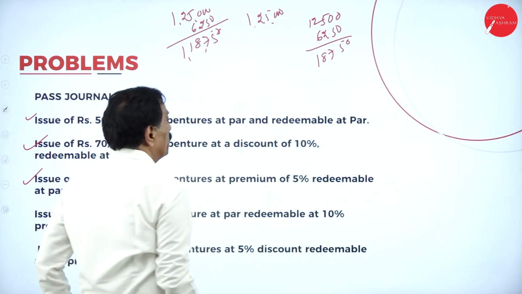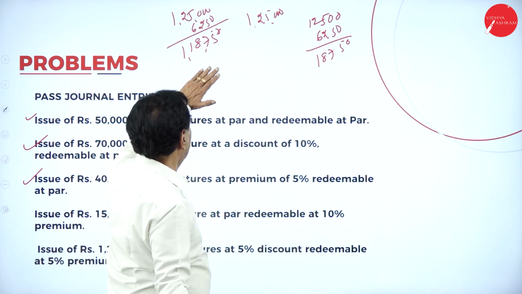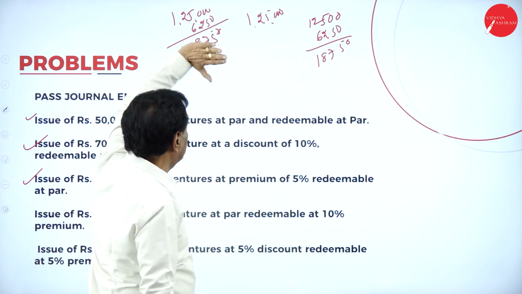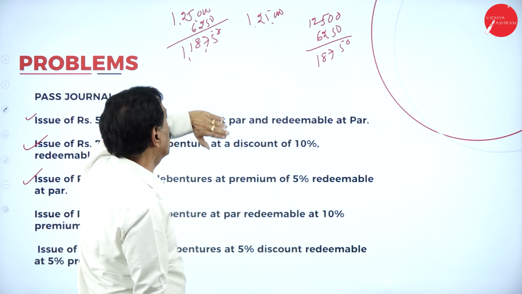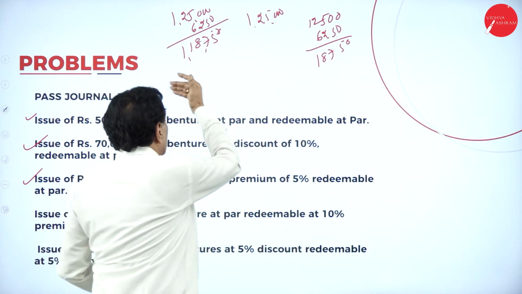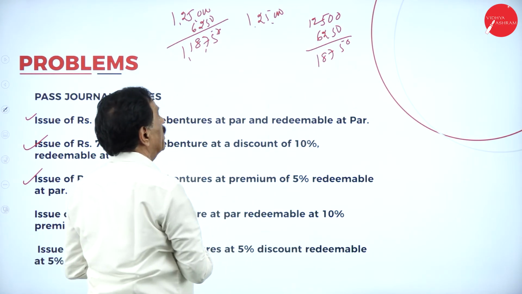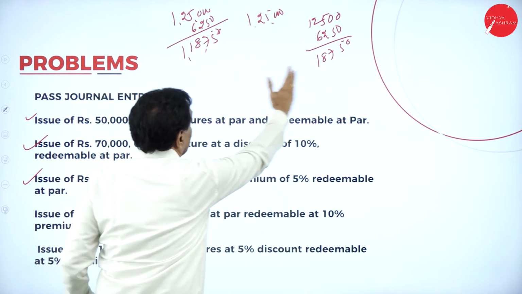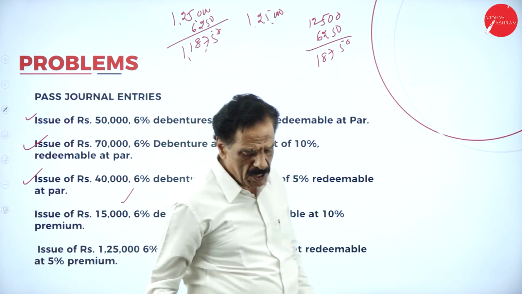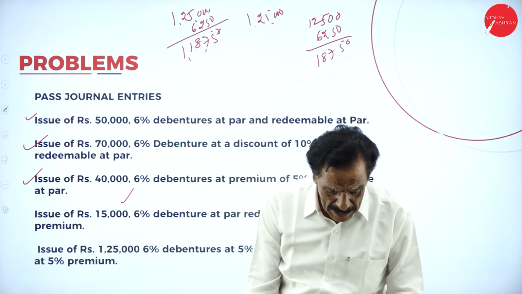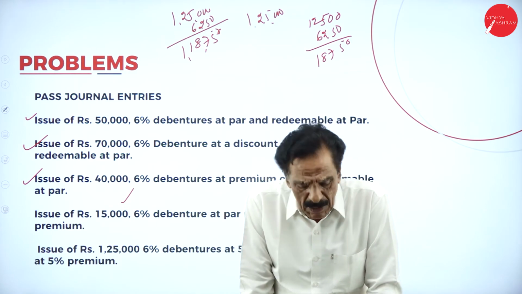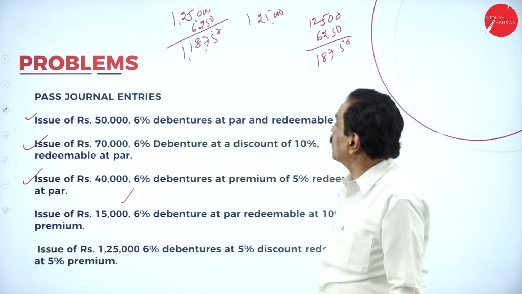But while you are paying the money, 6,250 plus 12,500 comes to 18,750, which is the loss. So bank account debtor 1,18,750, loss on issue of debenture account 18,750, to debenture account 1,25,000, to debenture premium 12,500. First we'll pass the entry, then we see how much will be. So what is the first entry? Bank account debtor, loss on issue of debenture account debtor.